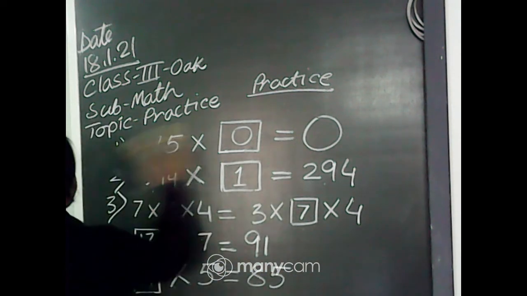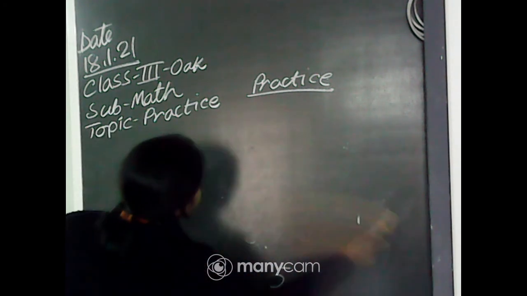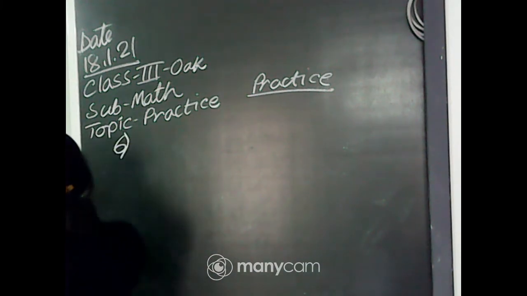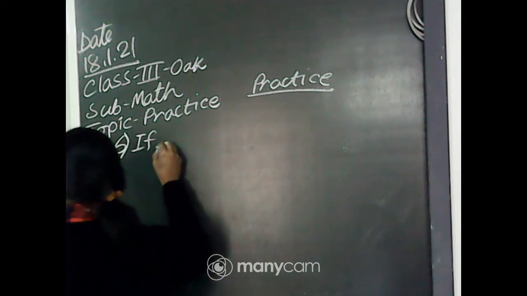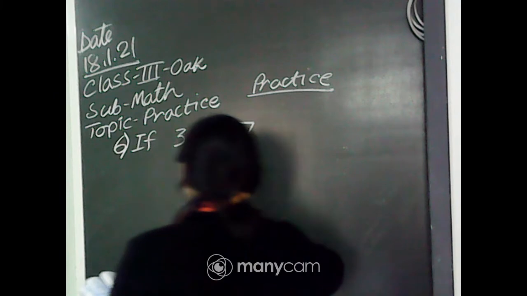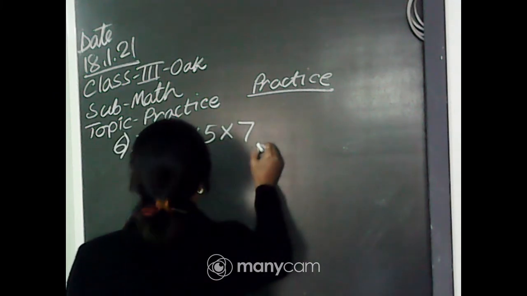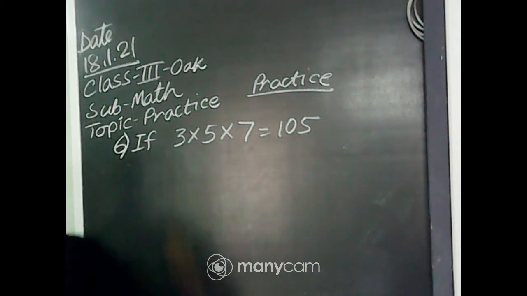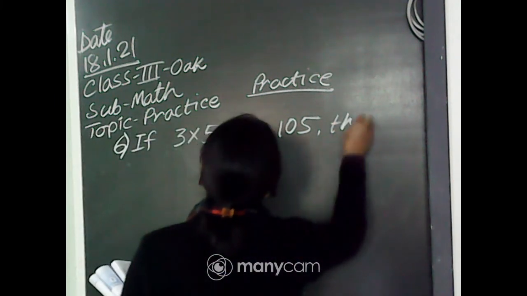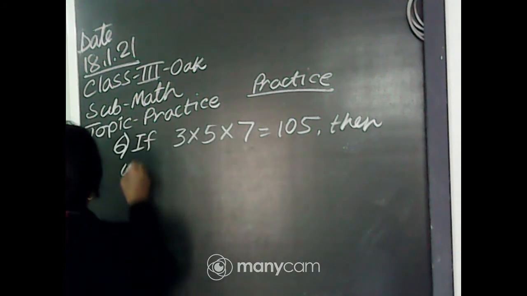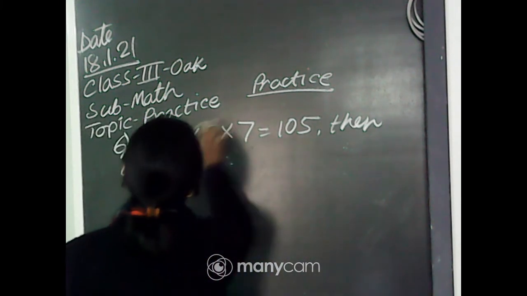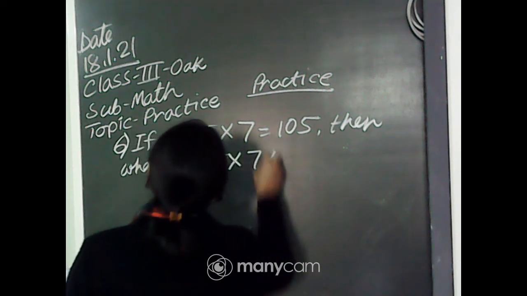Now next, number 6. If 3 into 5 into 7 equals 105, then what is 5 into 7 into 3?